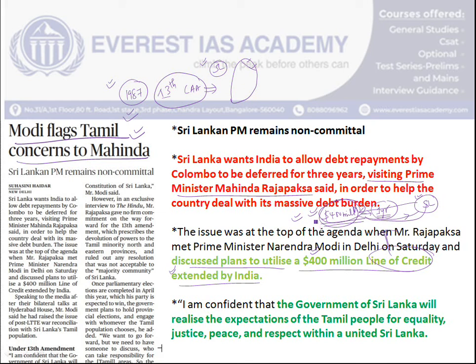Already we know, friends, Sri Lanka is suffering from a huge debt crisis because of large-scale Chinese loans which it got for infrastructural development, and it is in a very bad situation to repay all the interest amounts. So as of now, it has requested the Indian government to consider the situation.